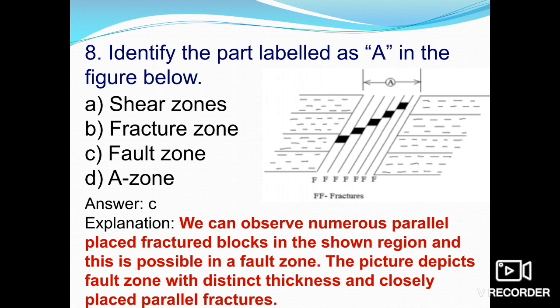The picture depicts a fault zone with distinct thickness and closely placed parallel fractures, as we can see in the diagram that there are the fractures planes. So the labeled point A in the figure is known as the fault zone.